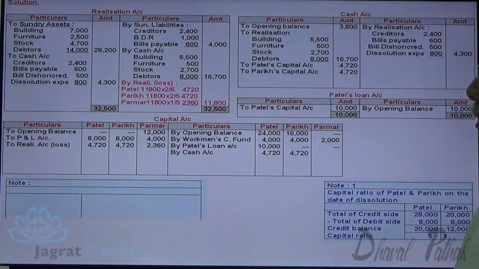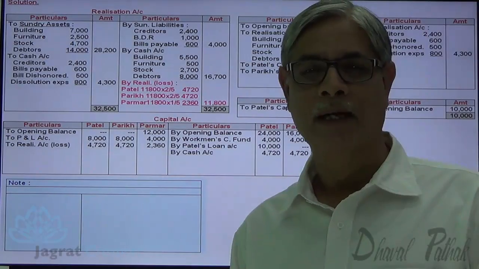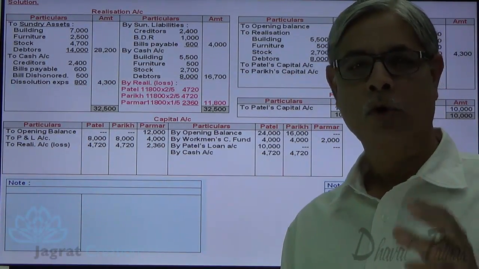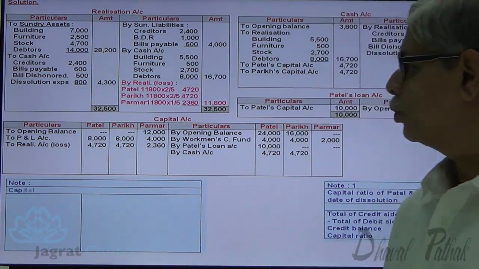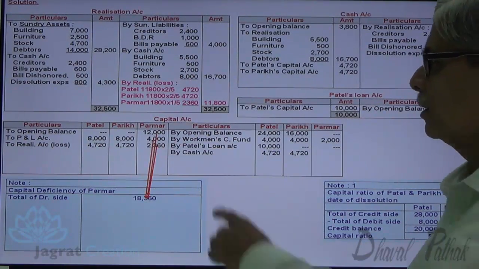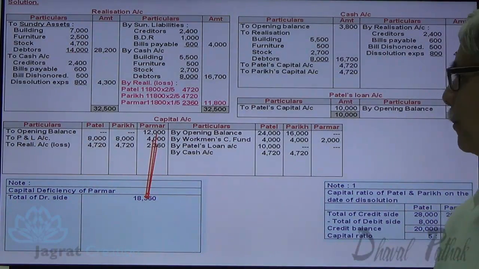Now, let us work out the capital deficit of Parmar or loss that is sustained by the firm on account of insolvency of Parmar. To find out this capital deficiency, total of debit side 12,000, 4,000 plus 2,360, 18,360.